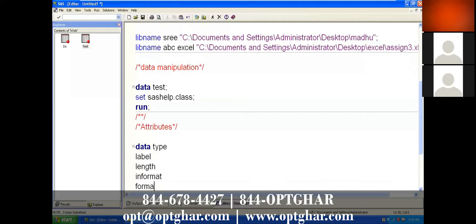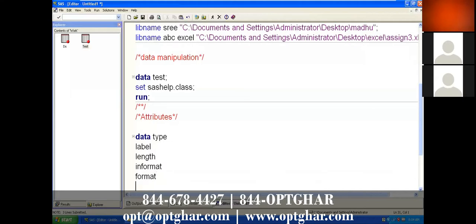And format. Yes, format. So these 5 statements are nothing but, we can say, attributes. Any statement will be related to your variable only. What does data type mean? Data type means whether it would be character or numeric. So it's related to the variable only.